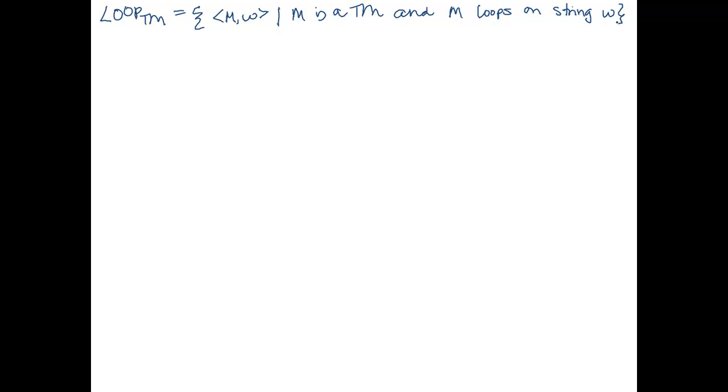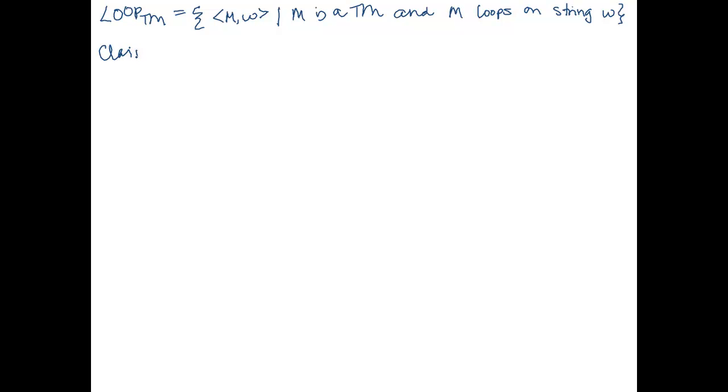So we are going to define a language, LOOPTM, and it's going to be the set of strings M, W, such that M is a TM and M loops. Remember, looping is the same thing as running forever. If we see the same configuration twice, we're looping on string W. Okay, so this is our language and we're trying to decide, is it decidable or undecidable?